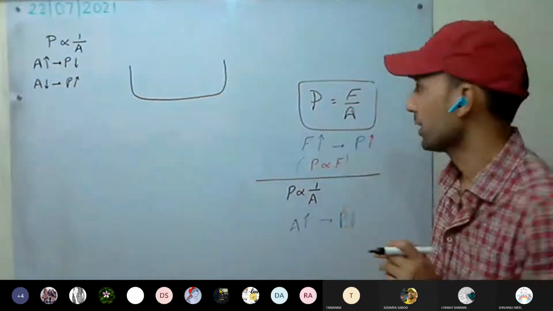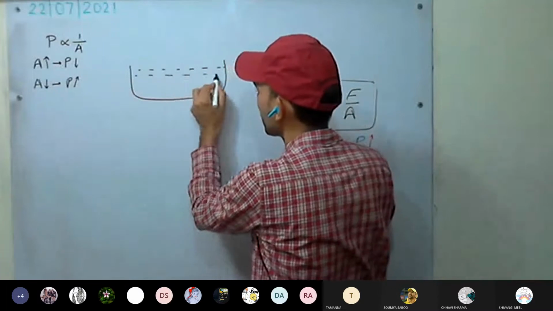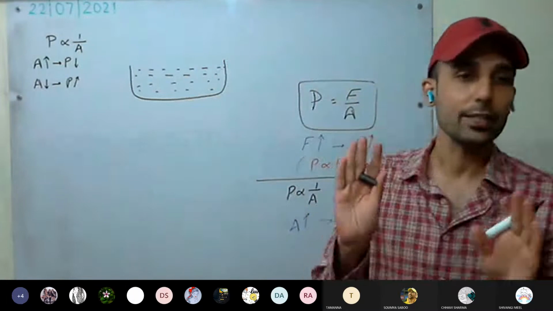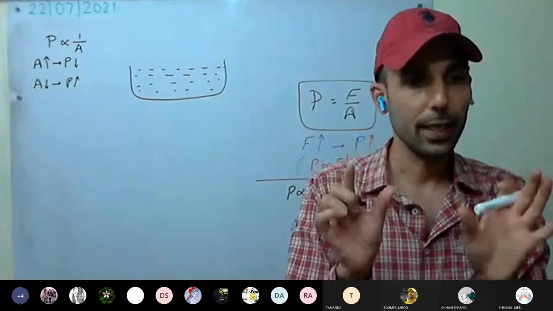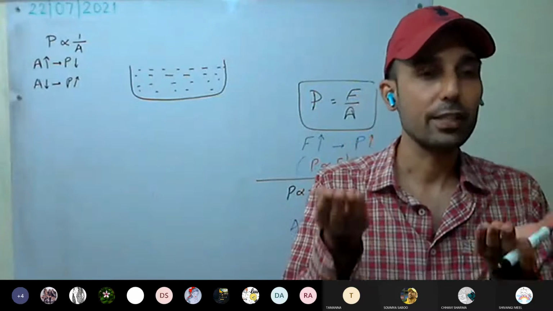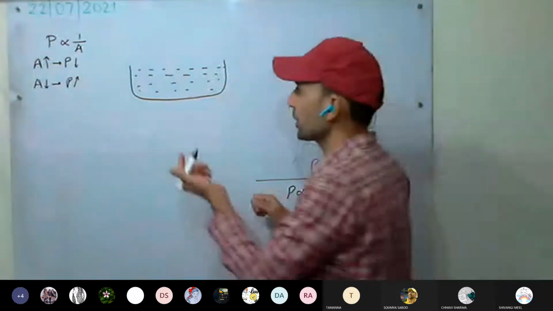So what we are going to do, we are going to take one rectangular container, and we have poured loose sand in it. Now we are taking two bricks of the same shape and size and made up of the same material. So they are having the same weight. Weight is the same as thrust here.